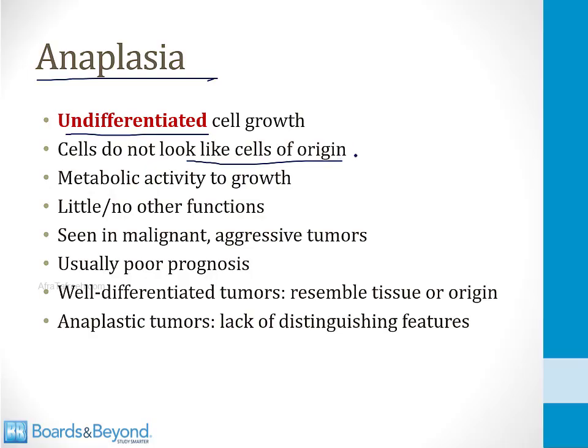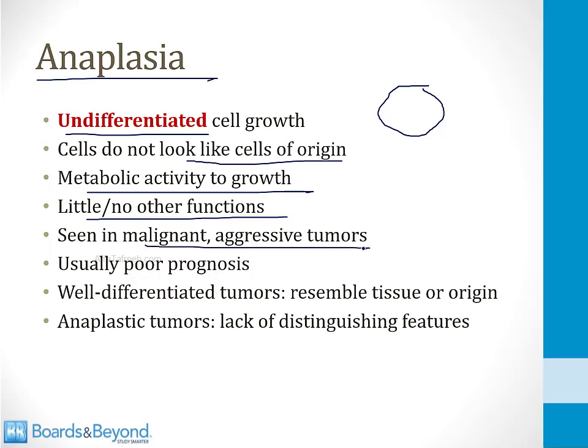So imagine a normal cell, for example, an epithelial cell in the GI tract. It has certain features that give it a certain shape, and it has certain cell proteins and cell surface markers. What happens in anaplasia is a GI epithelial cell, for example, becomes so malignant that it directs all its metabolic activity to growth. It's doing little or no other functions. What this means is when you look at it under the microscope, it won't look at all like an epithelial cell. For that reason, anaplasia is seen in malignant aggressive tumors. It usually indicates a very poor prognosis.